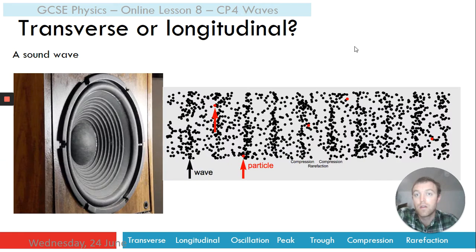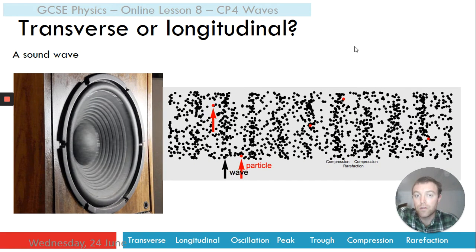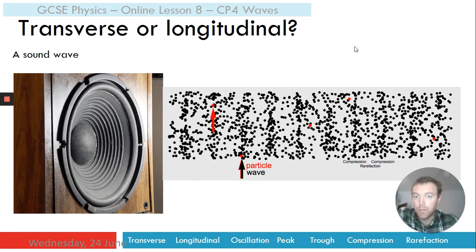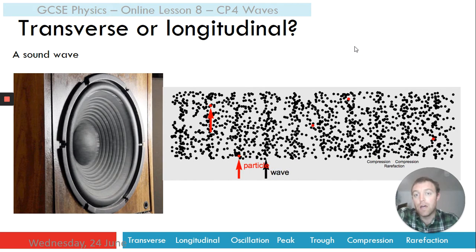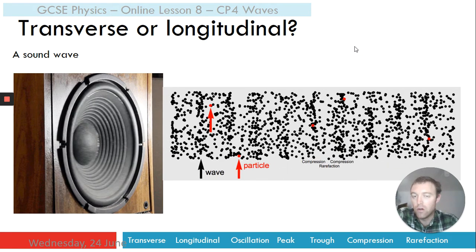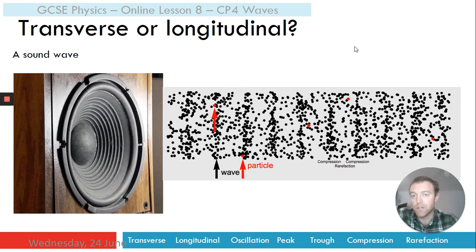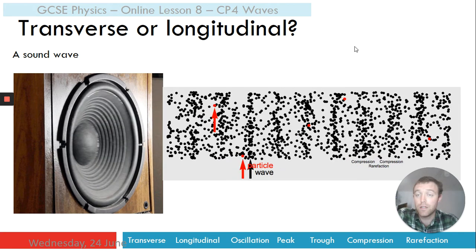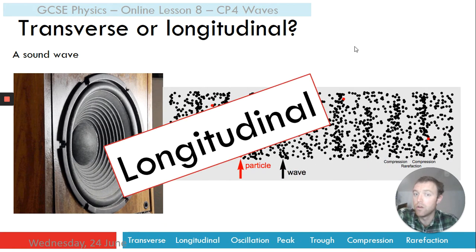Sound waves, transverse or longitudinal? Are the particles moving at right angles to or parallel to or along the direction of wave travel? The answer is longitudinal.